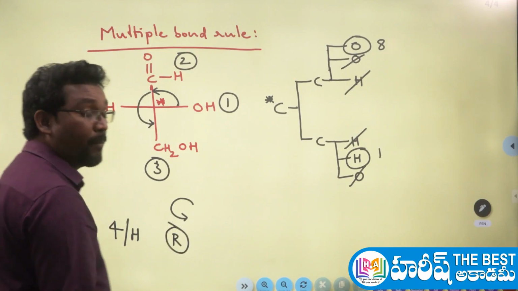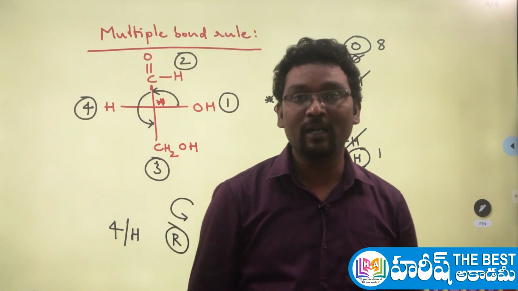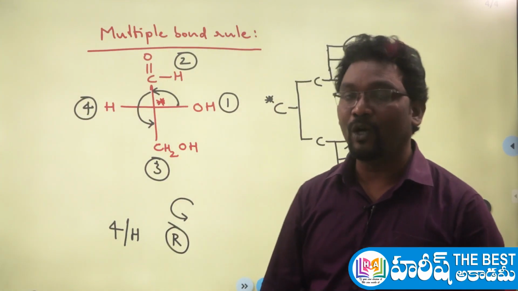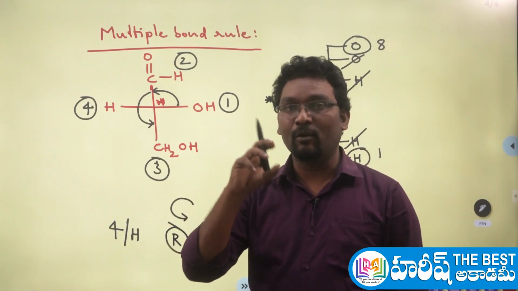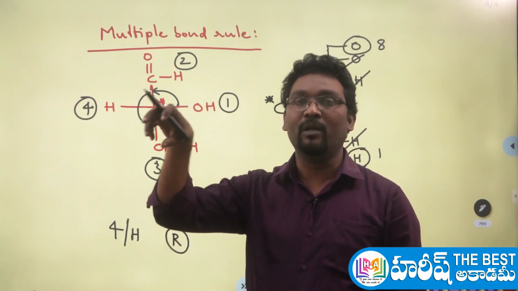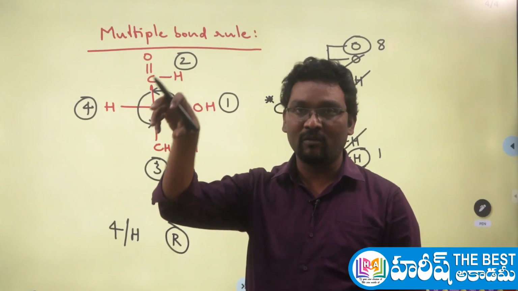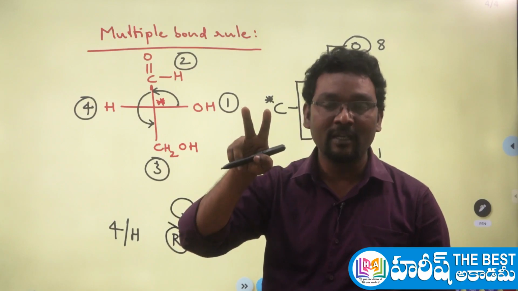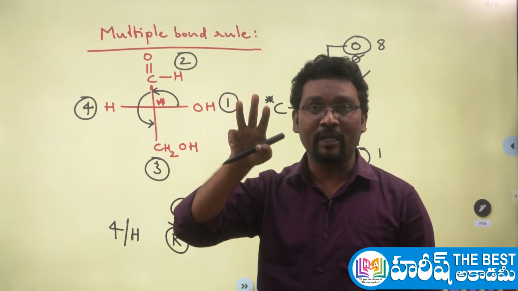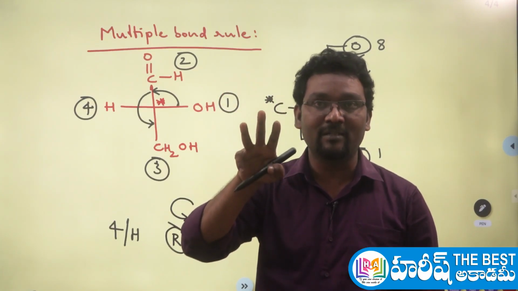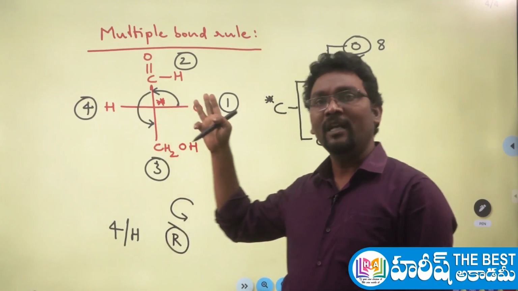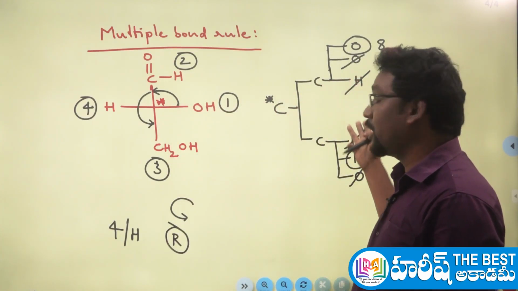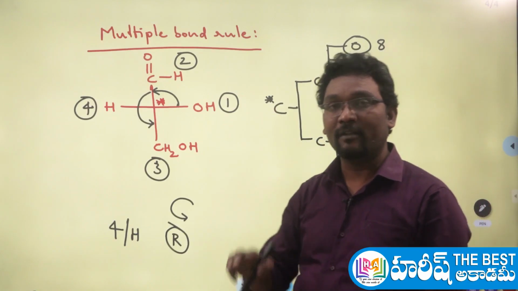This is called the multiple bond rule here. Understood now? If the multiple bond is there, how to decide the priority? Just check that neighbor atom is having how many multiple bonds, how many times it is having the bond with the carbon. If it is having the double bond, you have to consider that neighbor atom is existing twice. If it is having the triple bond, you have to consider that neighbor atom is existing thrice. That's all, simple. Further, go to the atomic number rule, you can decide the priority here. This is the third rule here.